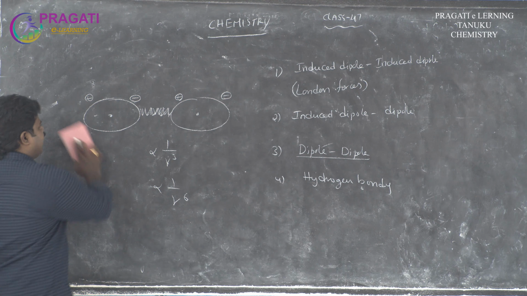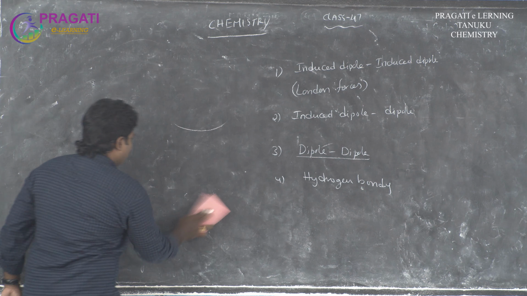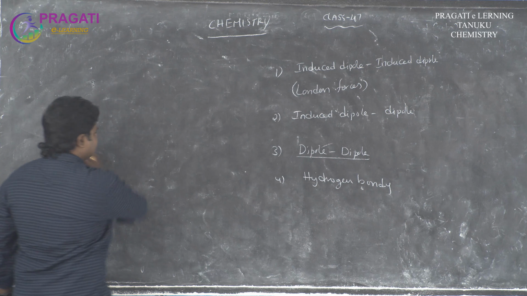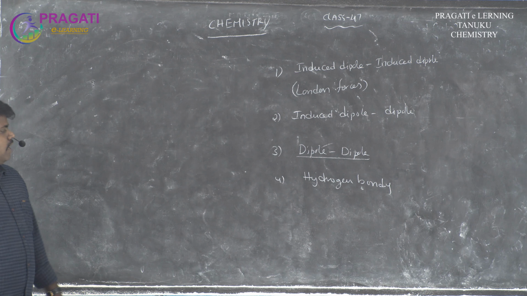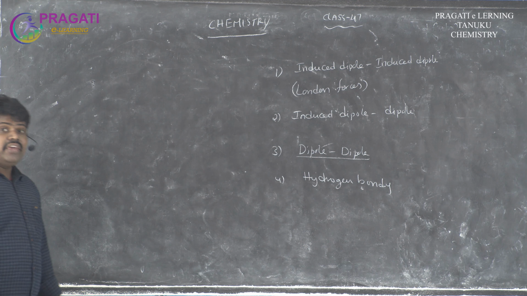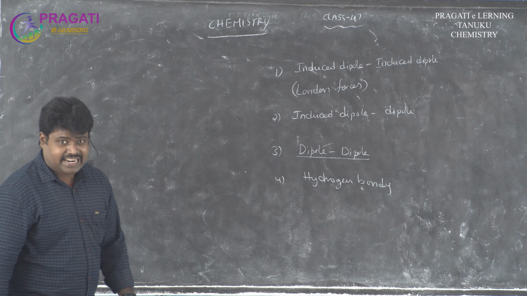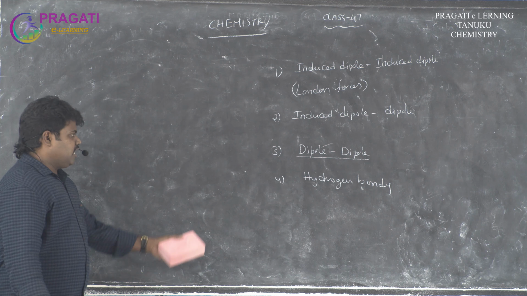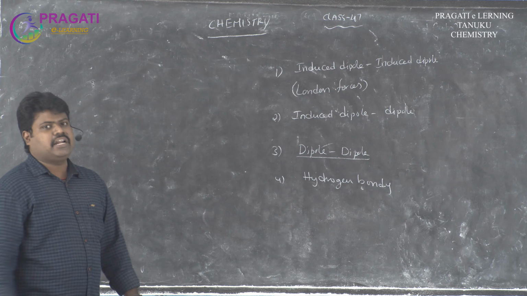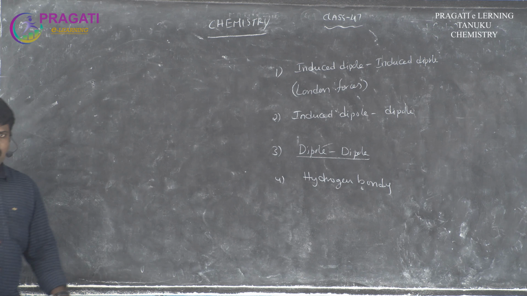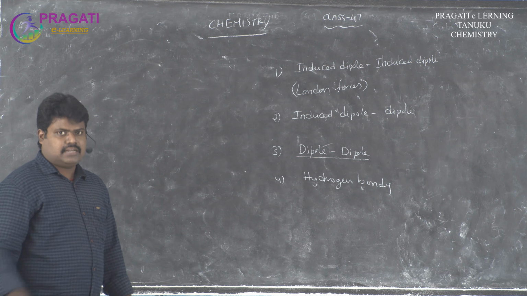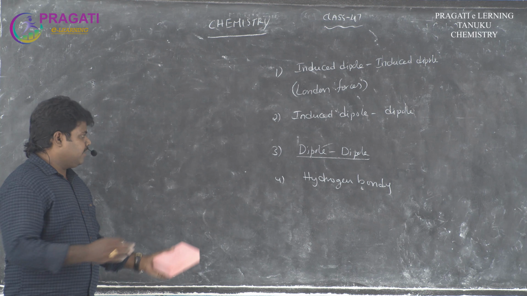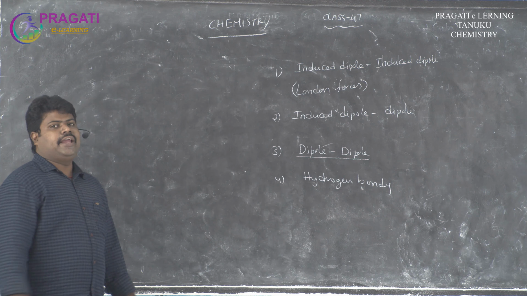Otherwise, hydrogen bonding. What is the meaning of hydrogen bonding? This concept we already discussed in the chemical bonding lesson. Hydrogen bonding means the weak electrostatic force of attraction between the partially positive hydrogen and a highly electronegative element like fluorine, nitrogen and oxygen. Then this type of bond is called a hydrogen bond.